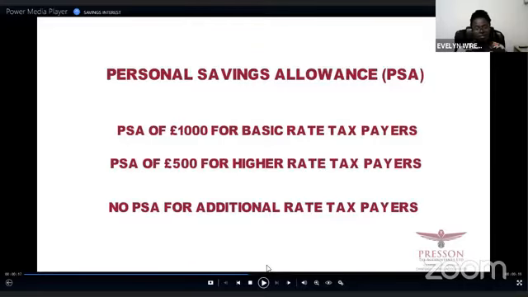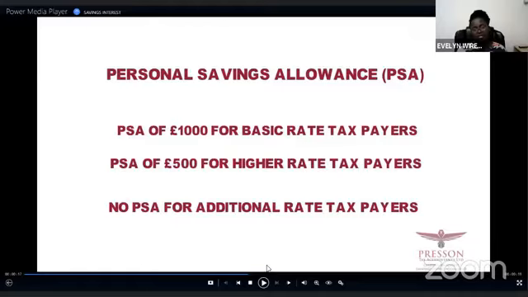The next step that we look at is if you are a higher rate tax earner. If you're a higher rate tax earner, then the first £500 you earn in savings income will not incur any tax. Any excess above £500, if you're a higher rate tax earner, will be taxed at 40%.